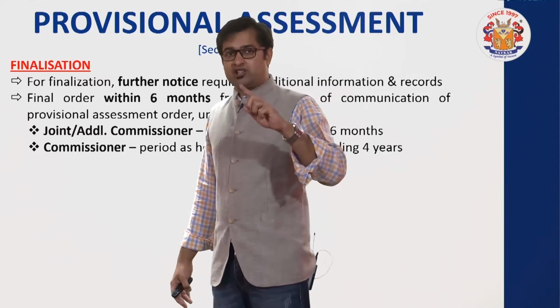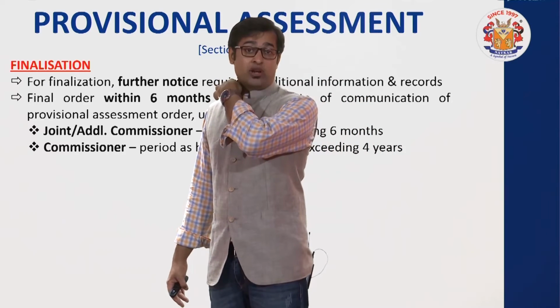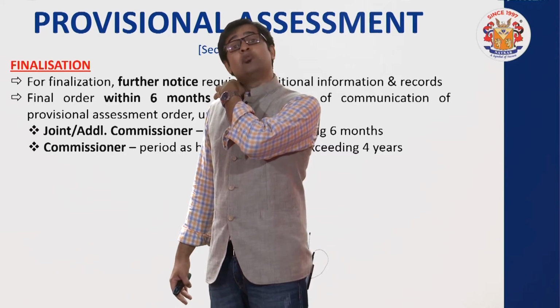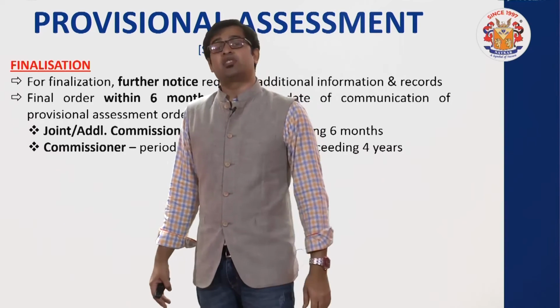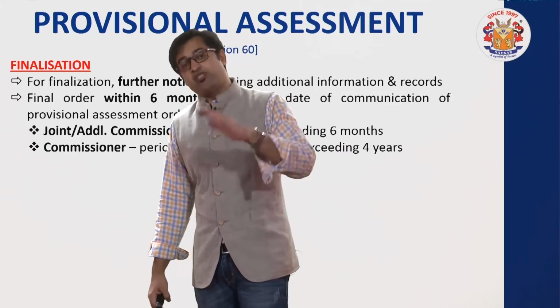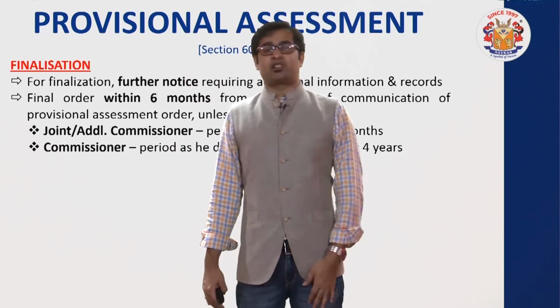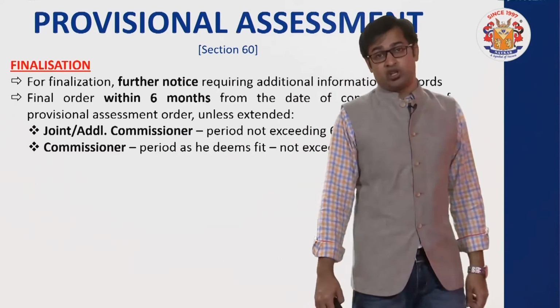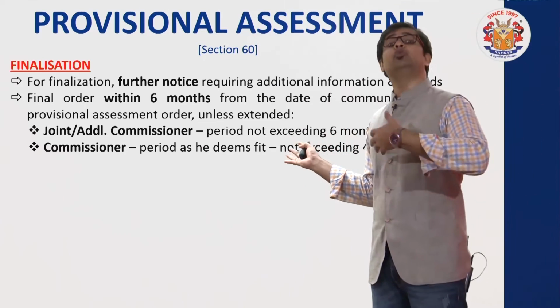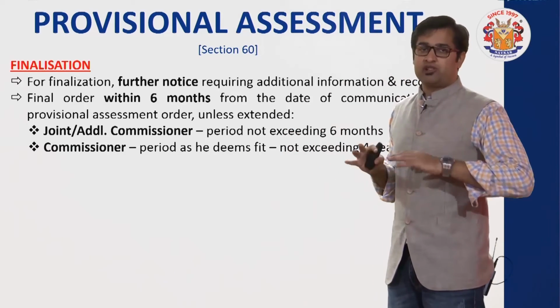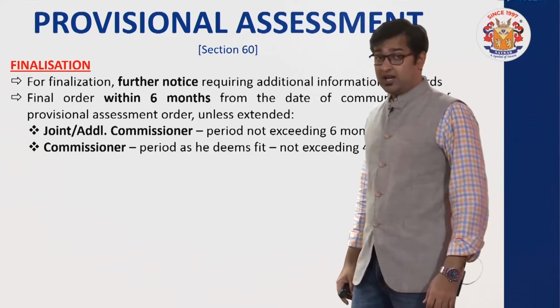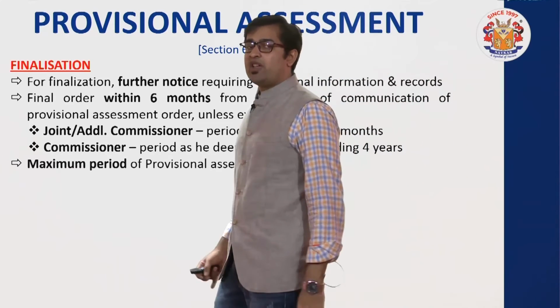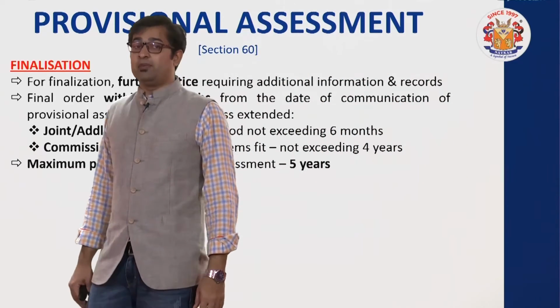So the initial 6 months, then a 6 months extension given by the joint commissioner or additional commissioner, but during that period also finalization could not be done. So now we need further extension. So further extension can be granted by the commissioner, and that has to be up to 4 years, not exceeding 4 years. So an extension of up to 4 years can be granted. In all, if you see, it becomes a maximum period of 5 years.